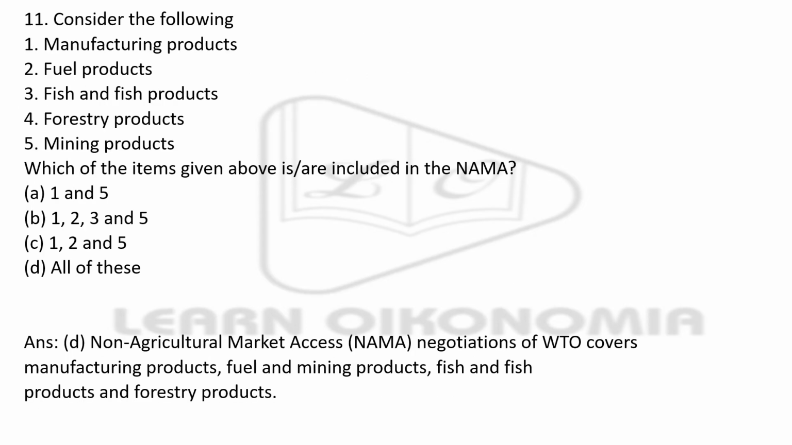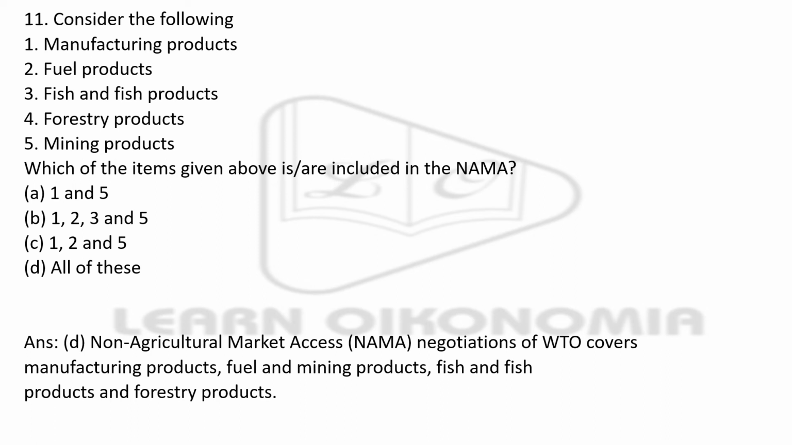Next question. Consider the following. You have two lists given here. List one, okay, only one list given here. Sorry. So from this list, you have to see which of the items given here are included in NAMA. NAMA means non-agricultural market access. This is actually a negotiation of the WTO, which covers different products. So you have to see which are the products covered under NAMA.